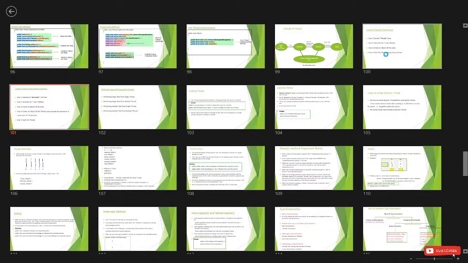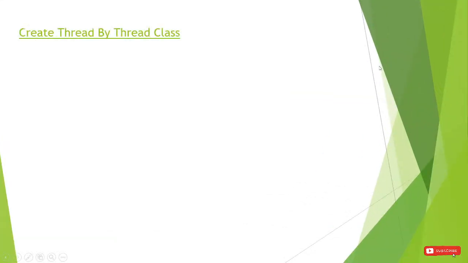If you want to create a thread with the help of the Thread class, we will see how to do that today. There are some steps we have to follow. The first step is that we have to extend the Thread class.